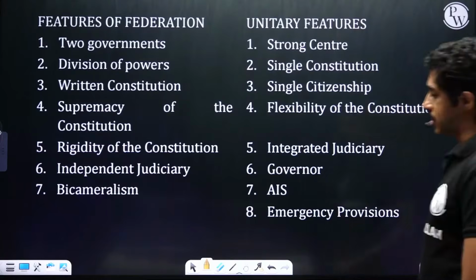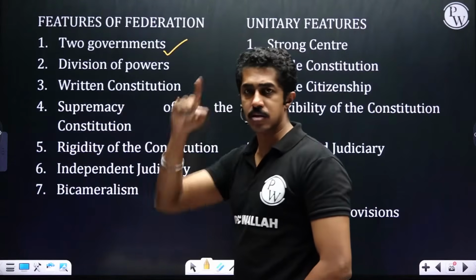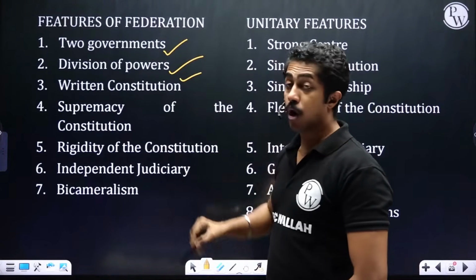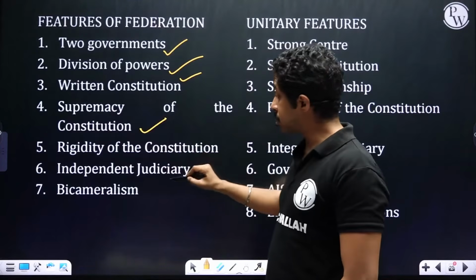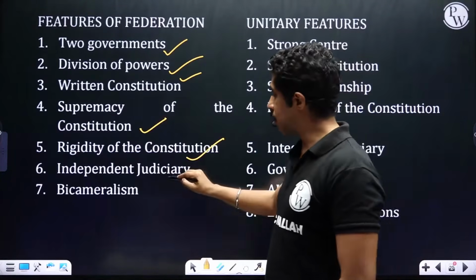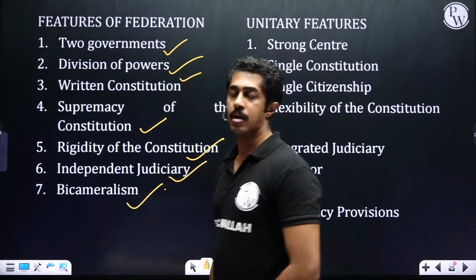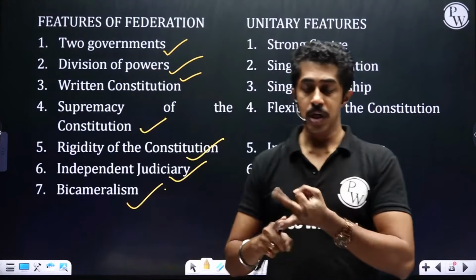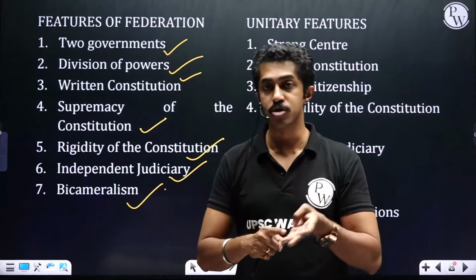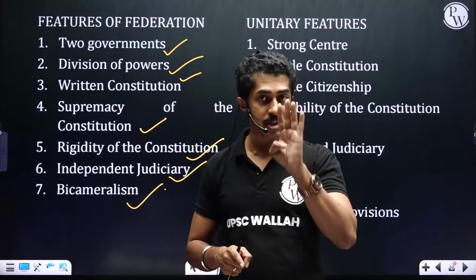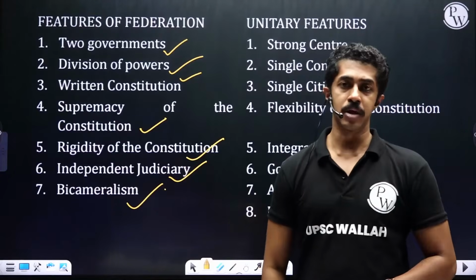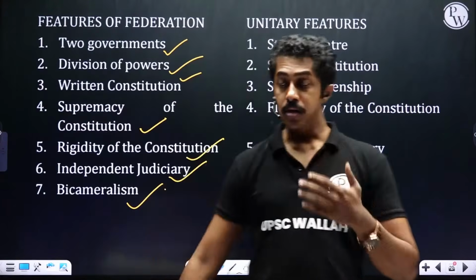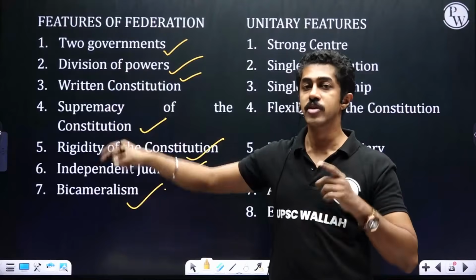Features of federation: you will clearly have two governments, the center and the state. There is division of powers among legislature, executive and judiciary. Constitution is written. Constitution is supreme. It is not so easy to amend it. You have an independent judiciary and bicameralism. Clear, people? Once again, there are two governments. Then there is division of power. It's a written constitution. It is a rigid constitution. Constitution is supreme. Judiciary is independent. And you have bicameralism. That means representatives of the states are part of the parliament in the form of the Rajya Sabha. So these are the federal features which we can see in our country.